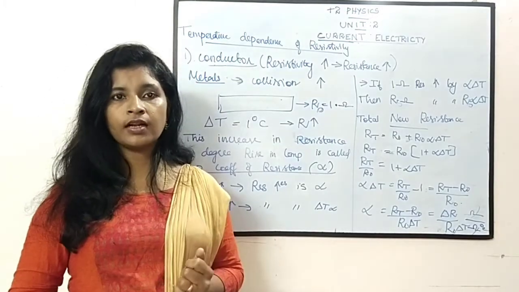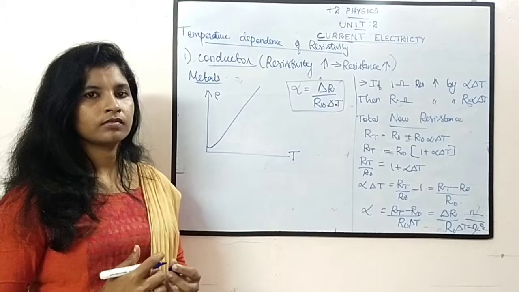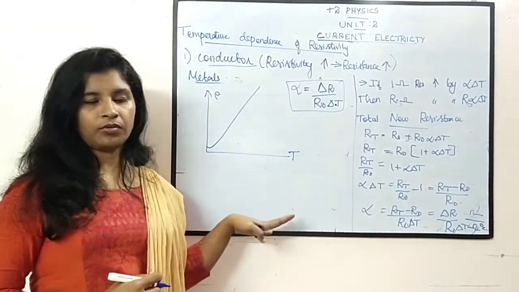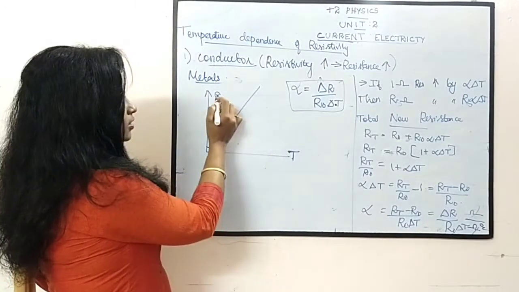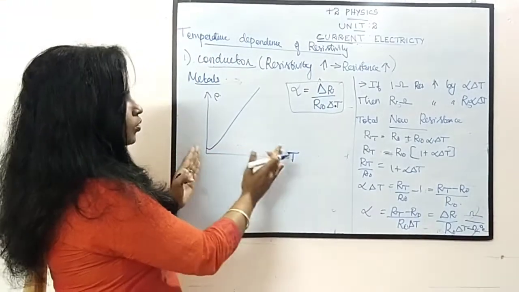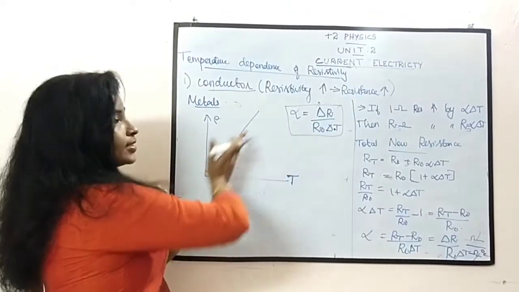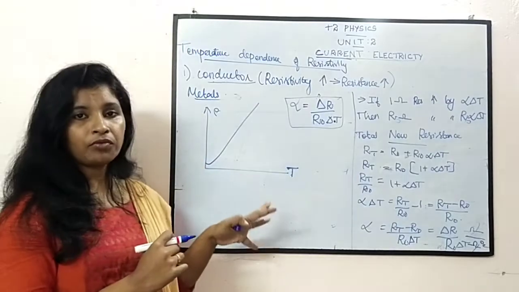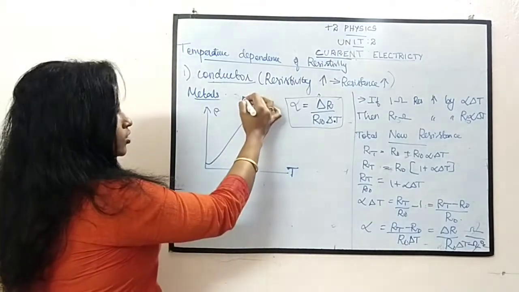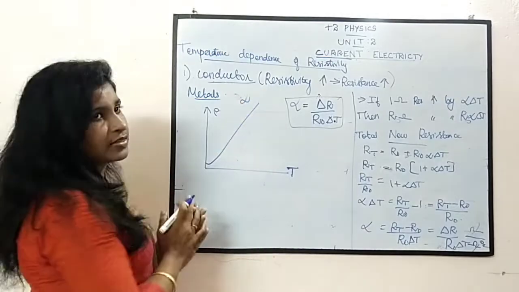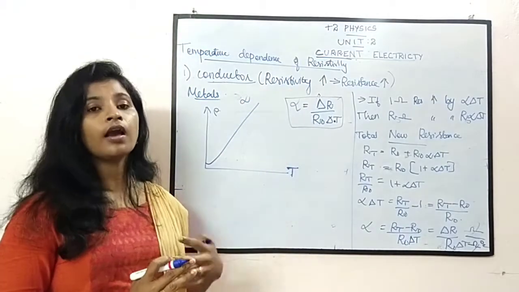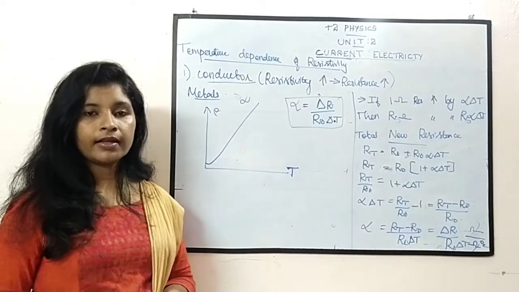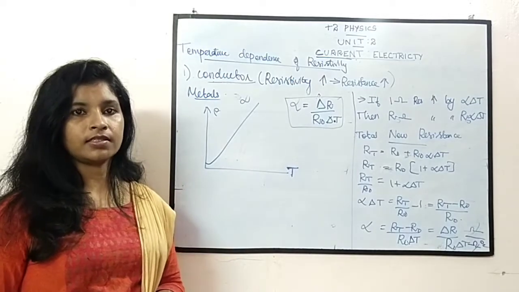Also, one graph is there. I'll tell you how to identify it. This is the temperature dependence graph of the conductor. This is temperature and this is the resistivity. As the temperature goes on increasing, you can see the resistivity is linearly increasing. So we can say this type of material is a positive temperature coefficient material. The temperature coefficient will be positive. Since it is increasing, we can say it is a positive temperature coefficient material. Clear? Next we can discuss the semiconductors.